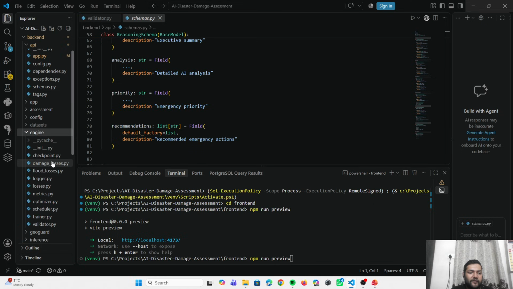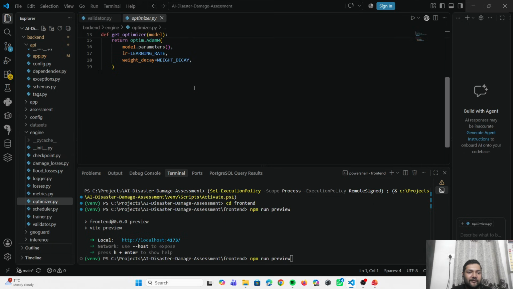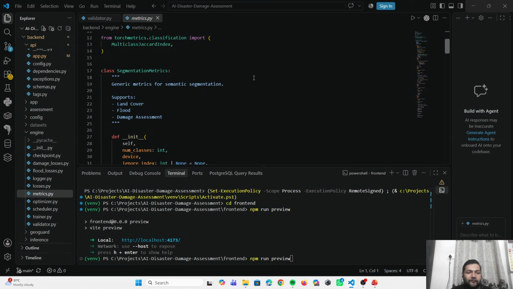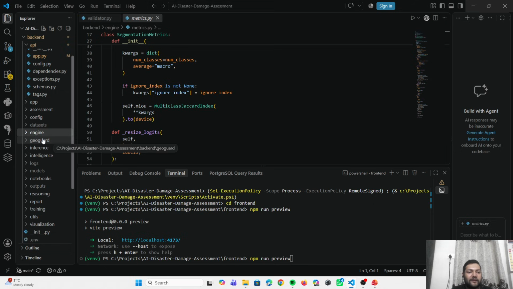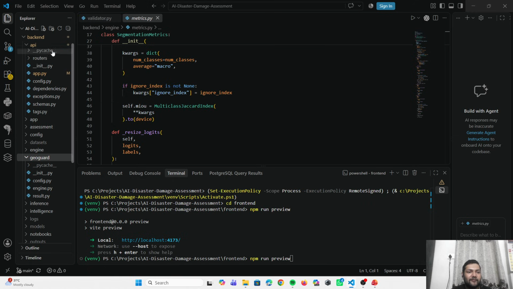The engine was developed for the checkpoints of model training. For model training, the engine was developed to check the checkpoints, damage loss, flood loss, loggers, and metrics, and an optimizer was made. So this is the optimizer code. This is the metrics code, and a GeoGuard engine was also made, and a folder was dedicated to GeoGuard. So this is the engine, result, config and everything, inference, intelligence. So this is the backend section.